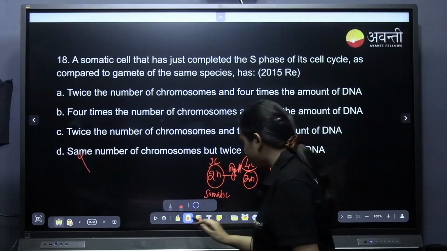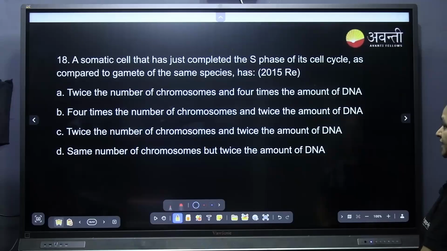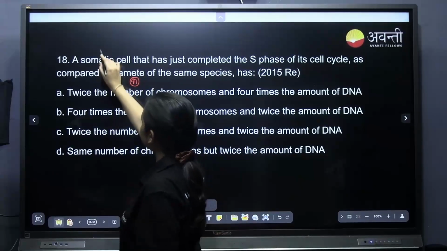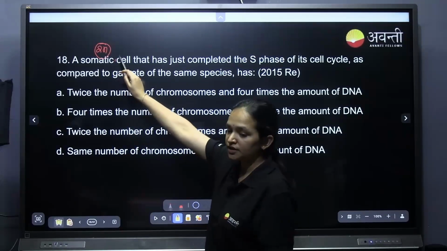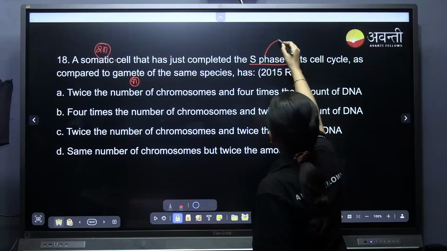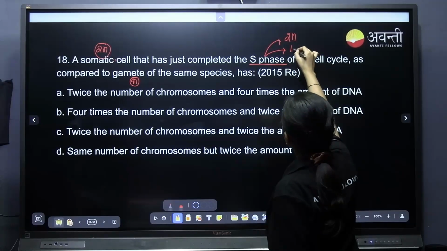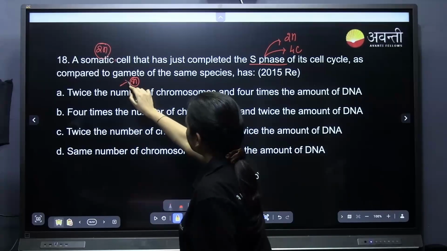We will do it again. The somatic cell that has just completed the S phase of its cell cycle, as compared to the gamete of the same species. The gamete is always haploid in number, the somatic cell is diploid in number. Now the somatic cell has undergone the S phase. What is the number of chromosomes? The number of chromosomes is still 2n. What is the content of DNA? It is 4C now. As compared to the gamete, the gamete has a number of chromosomes n and the content is C only.